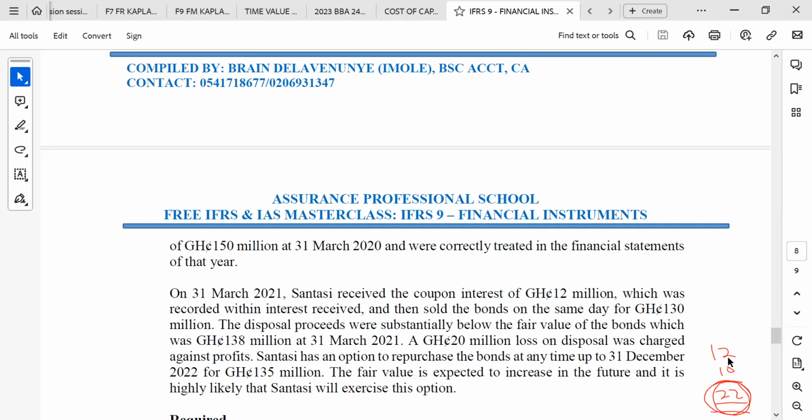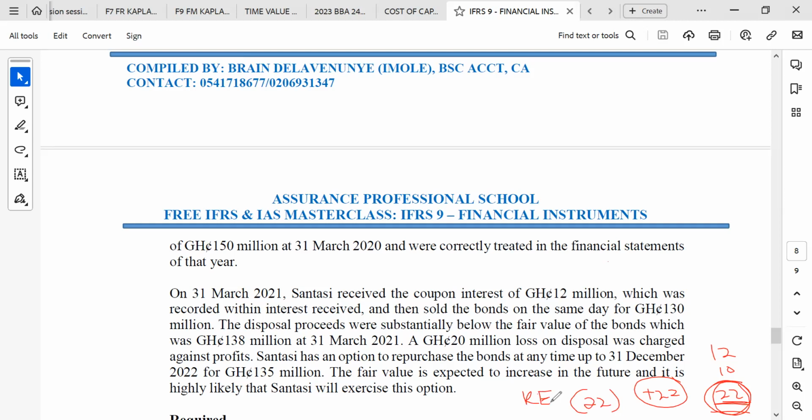How do you remove it? This was a loss. It means that it was subtracted from other component of equity. So you go and add it to other component of equity to neutralize the effect of the reduction. Then you go to retained earnings and now take the 22 from it. So the loss will be reclassified to retained earnings. This is for only debt instruments.